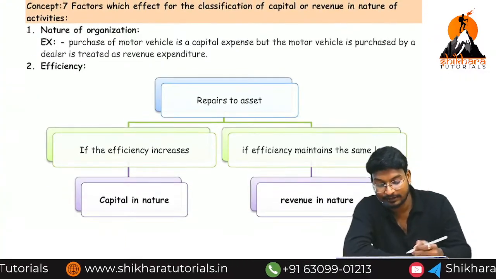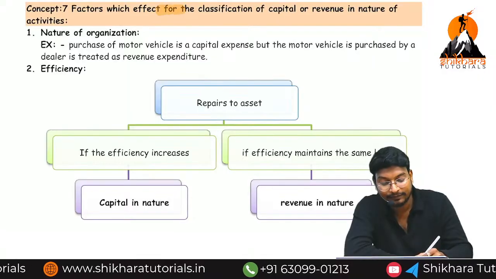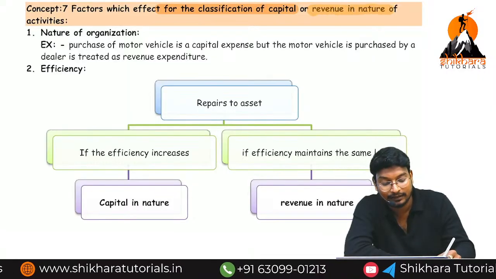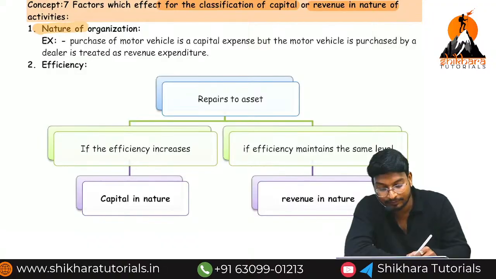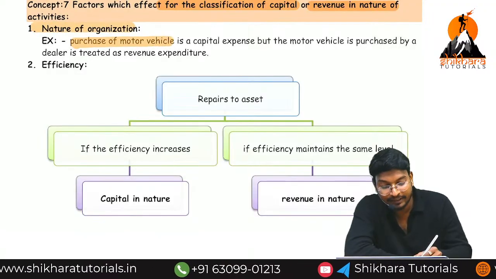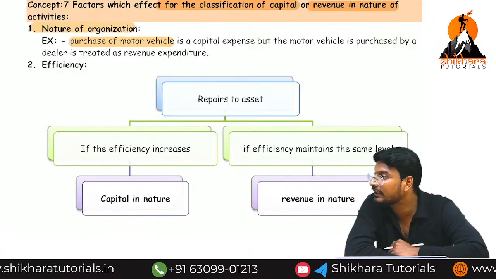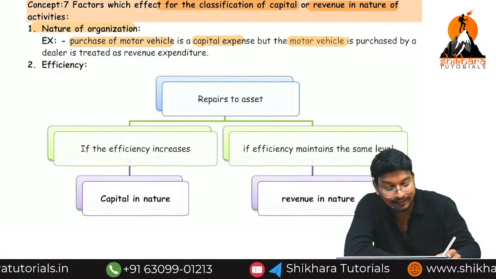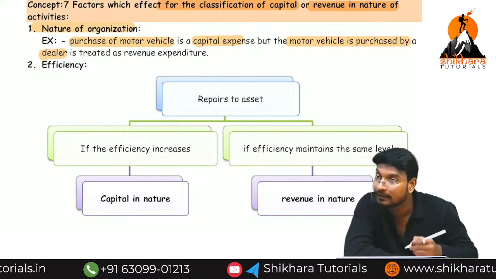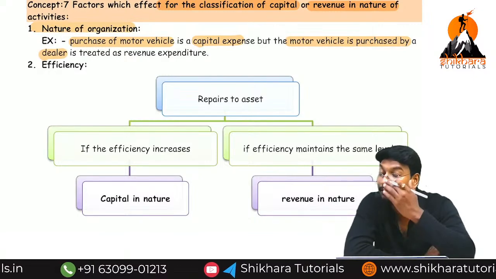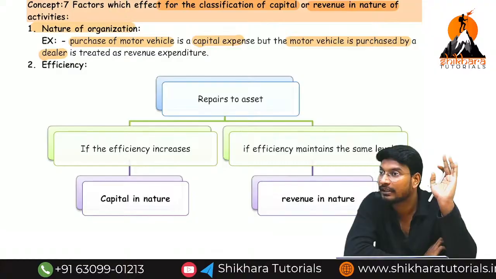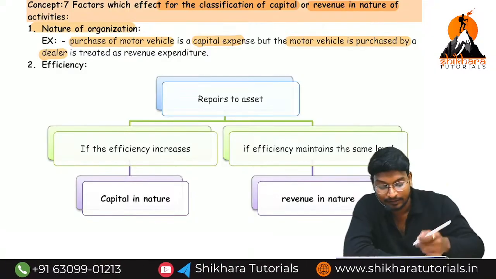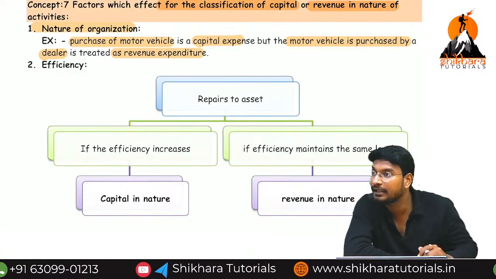Next, the factors that affect the classification of capital and revenue nature. First is the nature of business. Purchasing a motor vehicle is normally called what? Capital expenditure. But if the motor vehicle is purchased by a dealer, who will purchase and sell motor vehicles, it has a resale objective. So for him, it is called revenue expenses.